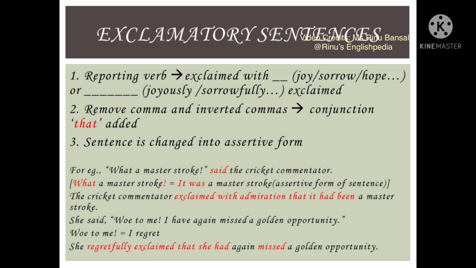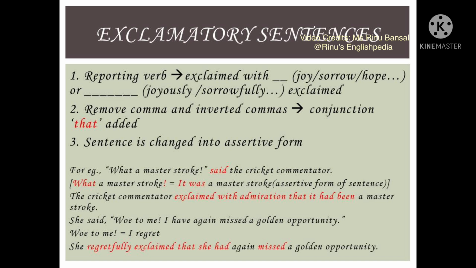For example, the sentence, "What a masterstroke," said the cricket commentator. In this sentence, what a masterstroke is the exclamatory form of the sentence, and it can be written in the assertive form as it was a masterstroke. This sentence will be converted in the following manner.